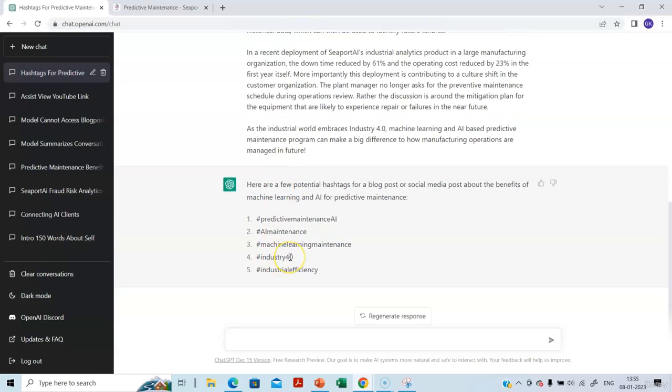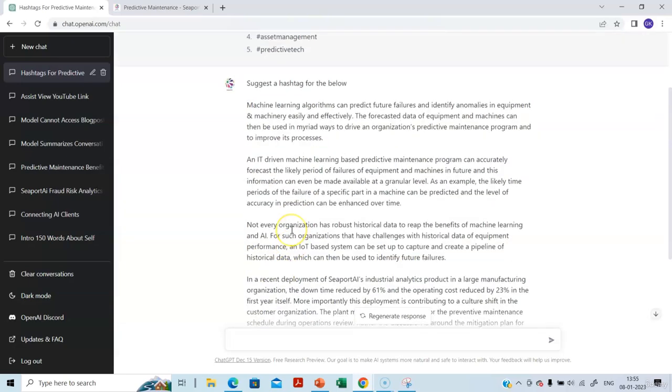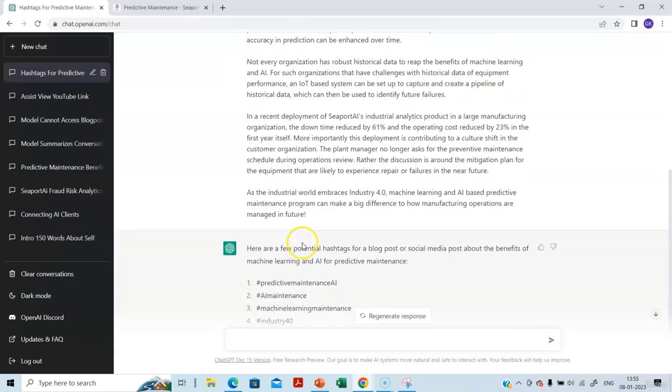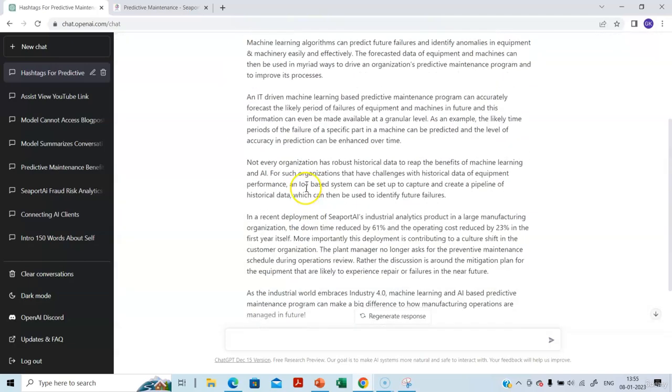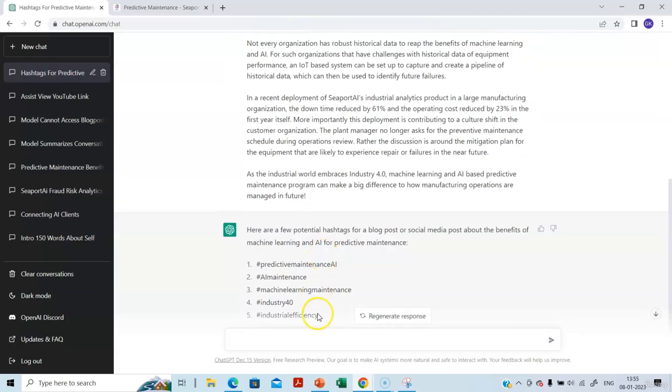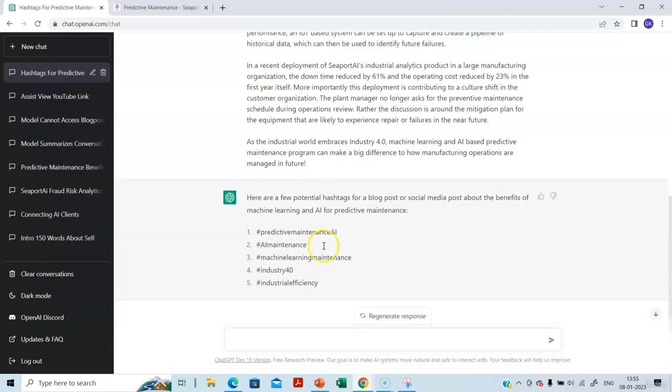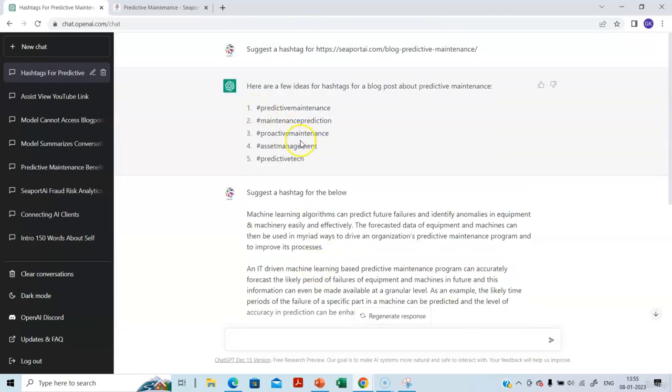Okay, it talks about industry 4.0, industrial efficiency, AI maintenance. Remember, the word AI is not there in the list of hashtags that ChatGPT suggested earlier. But when I paste the content, ChatGPT is able to suggest better hashtags. In my opinion, these are better hashtags compared to these.